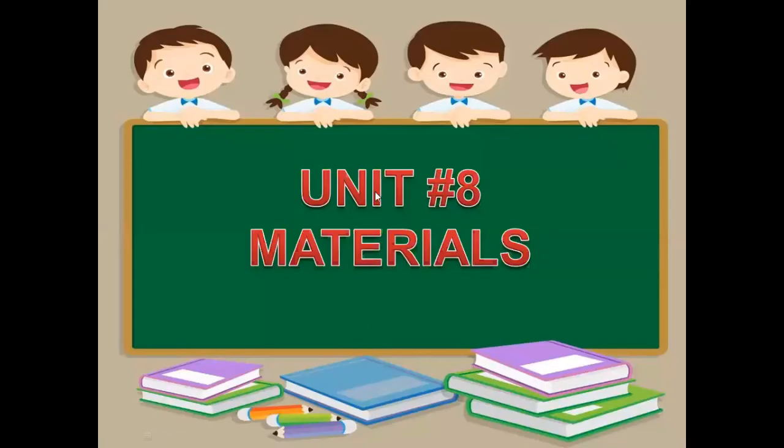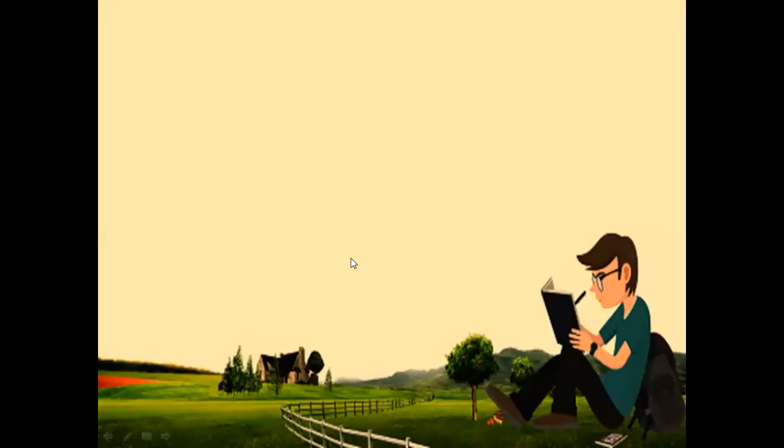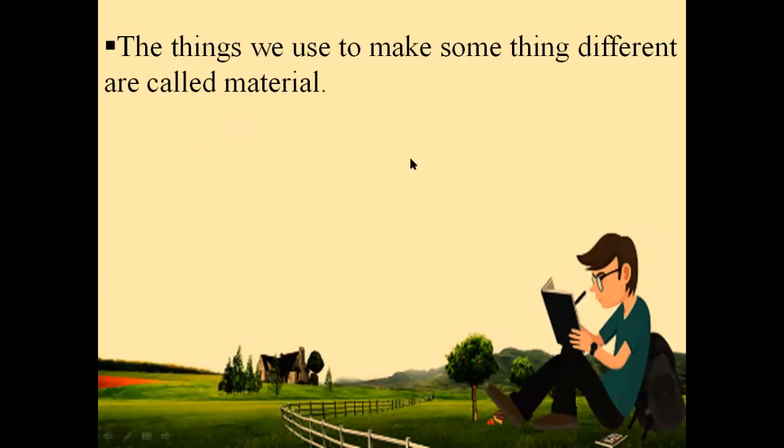Okay. Unit number 8, materials. The things we use to make something different are called materials. With the help of different materials, we make different things. Many times when I taught you the topic of materials, I shared with you what material is. Again, I am telling you to define material: the things we use to make something different are called materials.